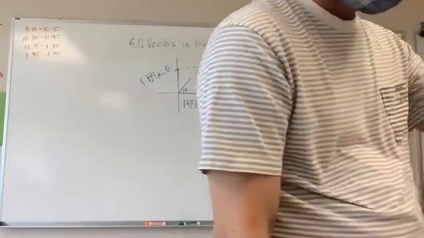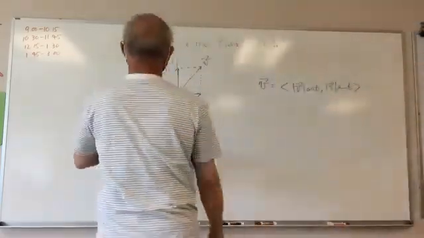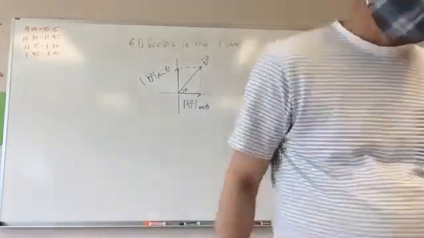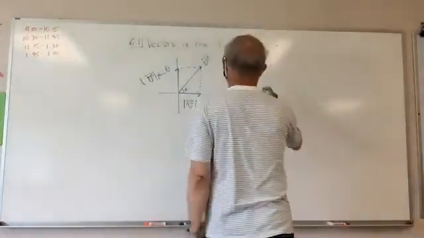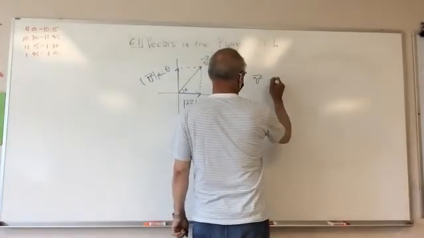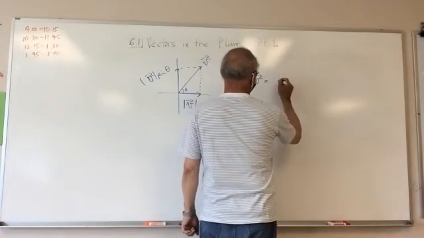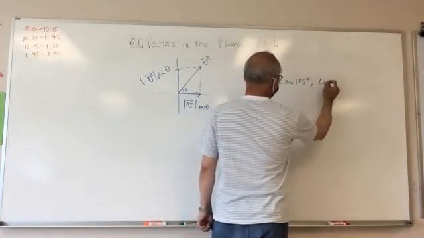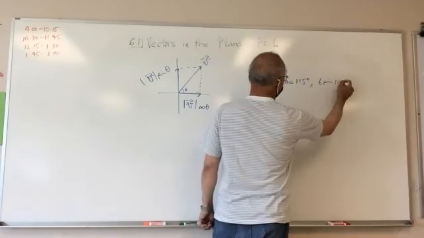Let's do just example 5 and then we'll take a rest. Example 5. Find the components of vector v with the angle 115 and magnitude 6. Well, that's pretty simple. It's going to be 6 cosine 115, 6 sine 115.